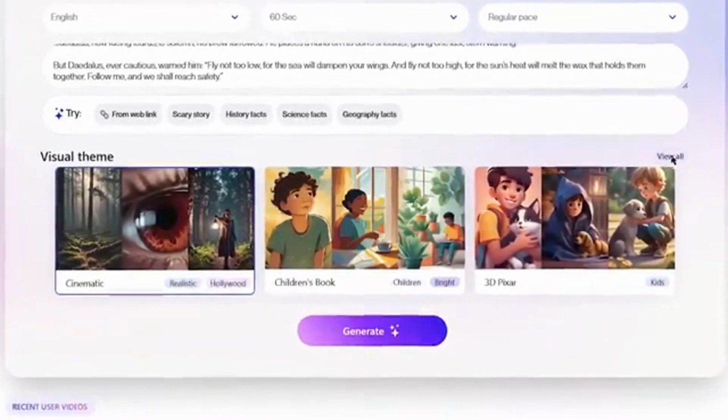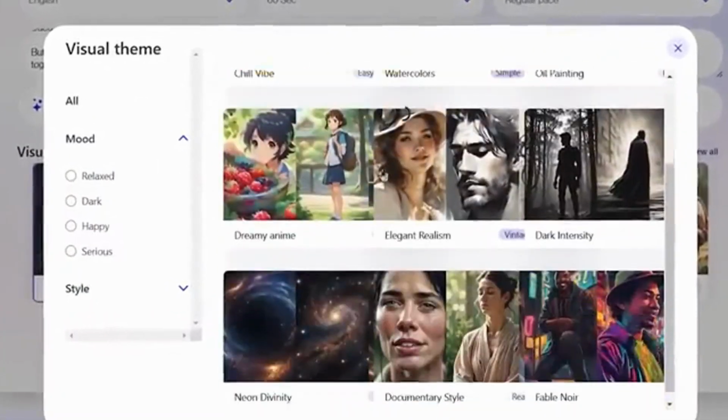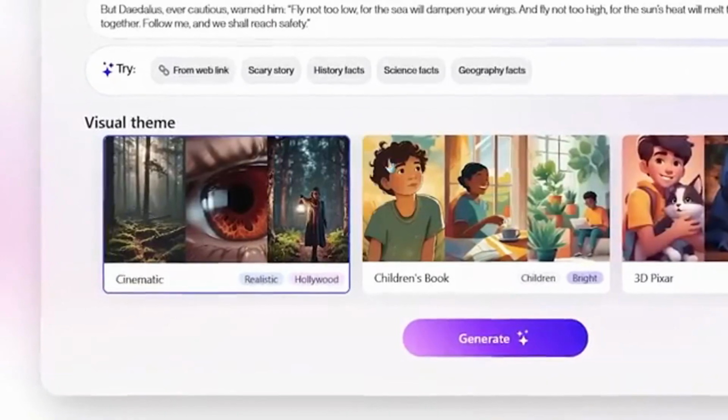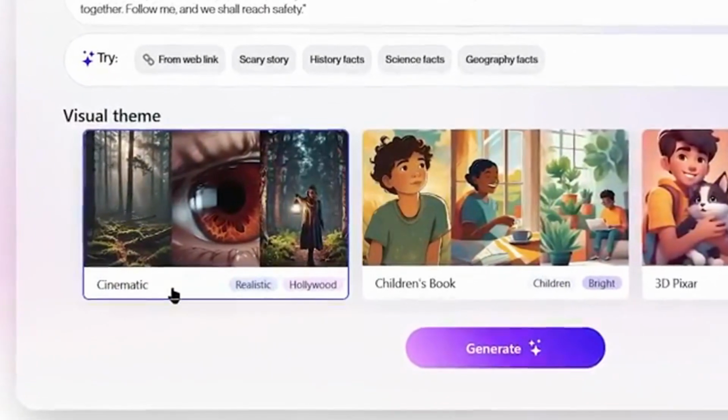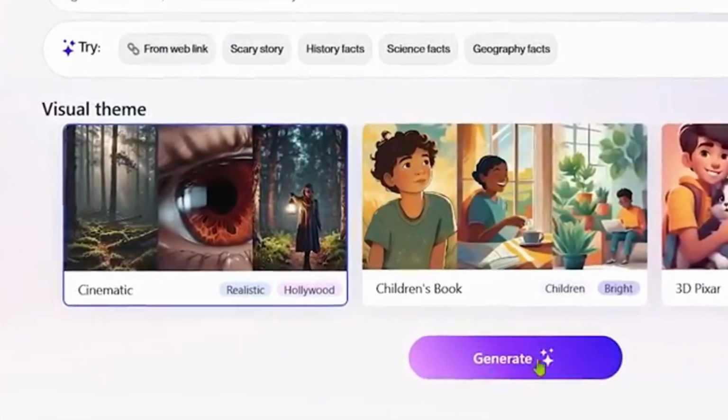After you paste your story, next you want to select the visual theme for your videos. You can also click on View All to view all the visual theme types from there. But for the purpose of our history channel, I am going ahead with the cinematic theme from there. After that, I will just go ahead and click on Generate.